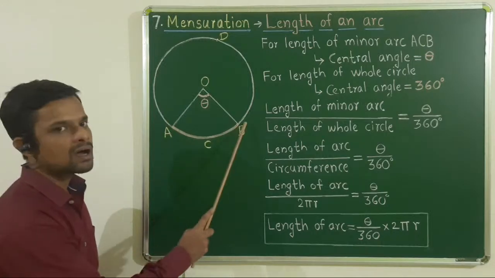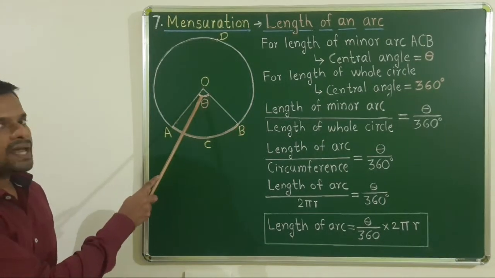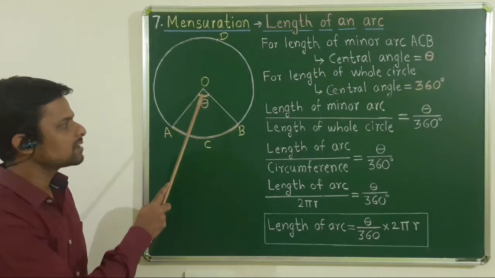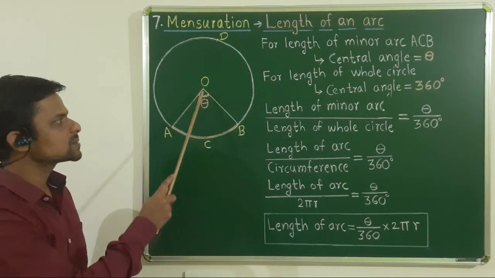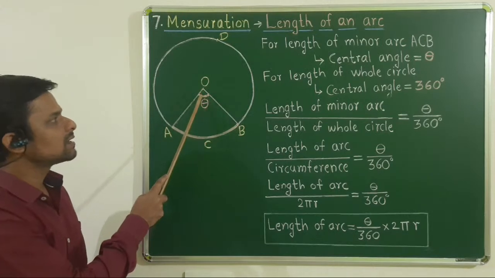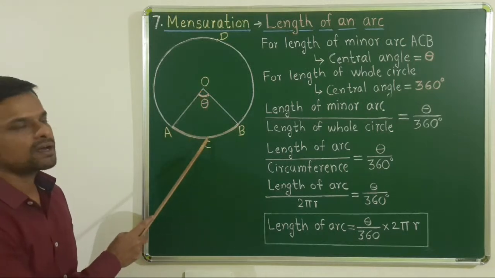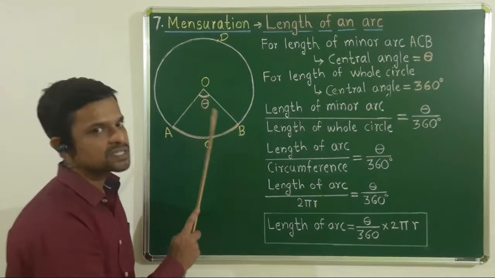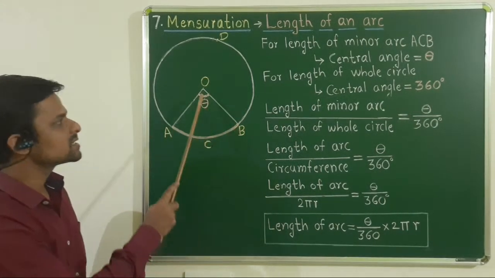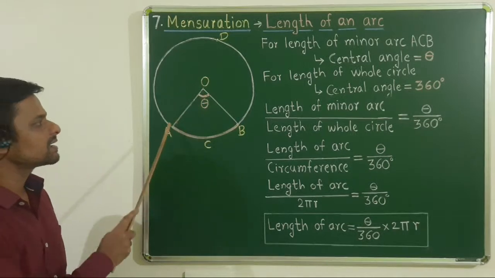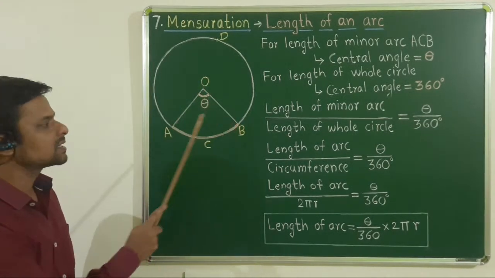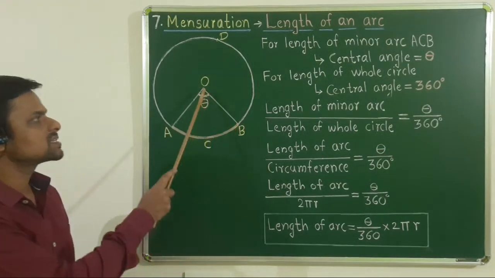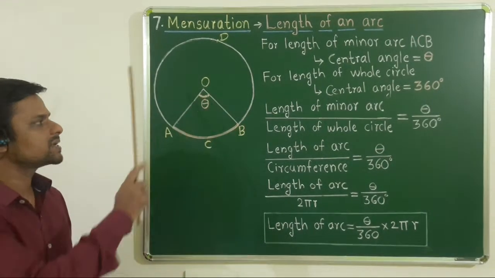Now this angle is the corresponding central angle of that arc, and it is nothing but the measure of that arc, that is angle theta. Means angle AOB is the measure of arc ACB, म्हणजे त्याचे corresponding central angle चं measure.